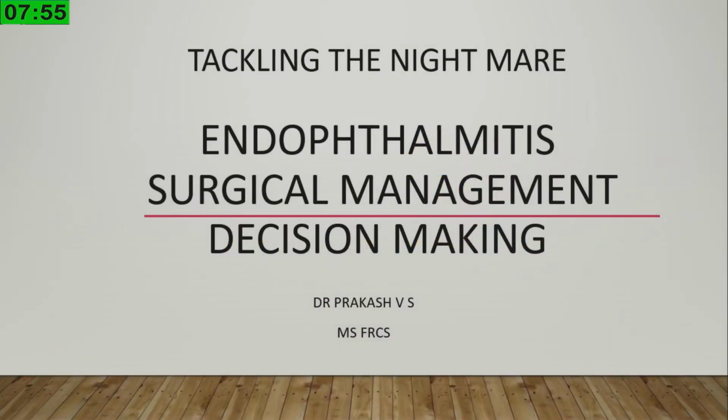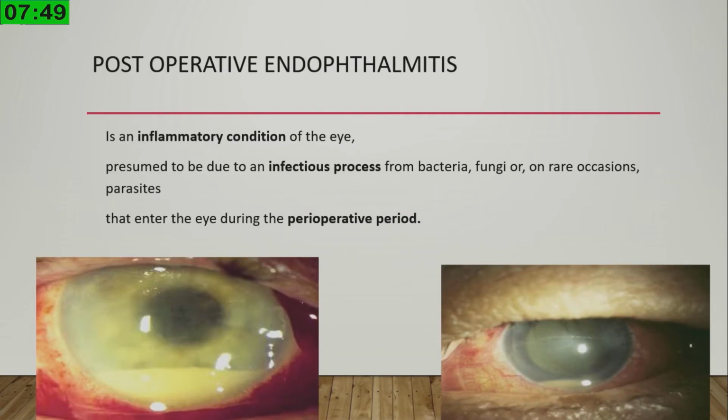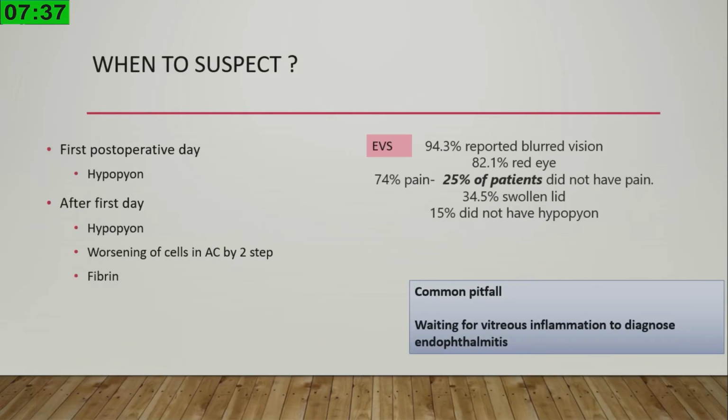So my talk is tackling the nightmare, that is decision making in endophthalmitis, postoperative endophthalmitis. As we all know, postoperative endophthalmitis is defined as an inflammatory condition of the eye, presumed due to an infectious process from bacteria, fungi, or on rare occasions parasites that enter the eye during the perioperative period. So when do you suspect this dreaded complication?